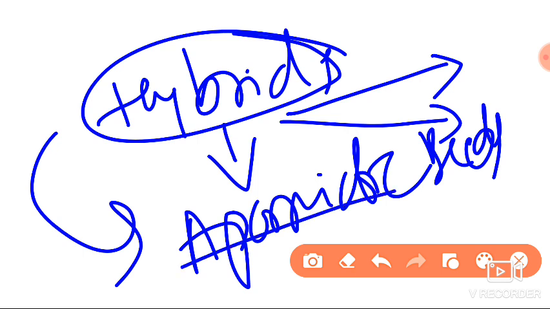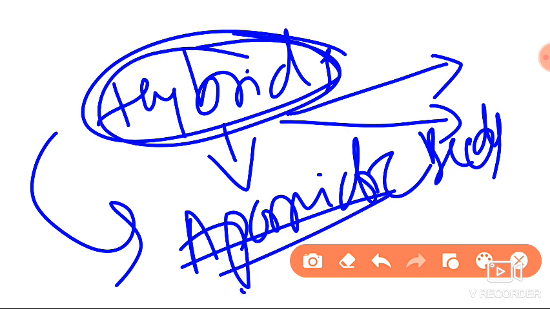This is the condition. Normally, in the case of hybrids, if we produce the hybrid, it will lose its character when the characters segregate. So we will not find the characteristics of that original hybrid seed. Getting my point? But if these hybrid seeds undergo apomixis, there is a mitotic division, no meiosis.